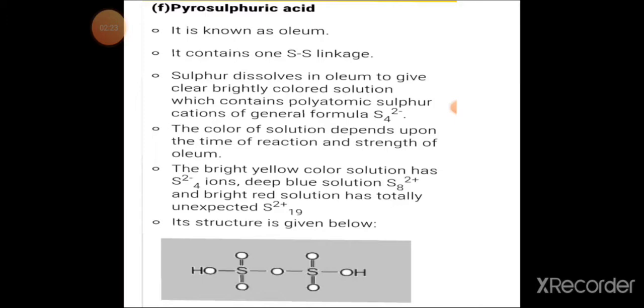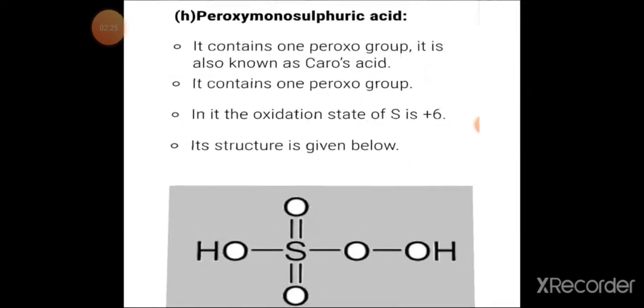Then next to this is peroxymonosulfuric acid. Here the molecular formula is H2SO5. It contains one peroxo group, that is an O-O group. It is also called Caro's acid.